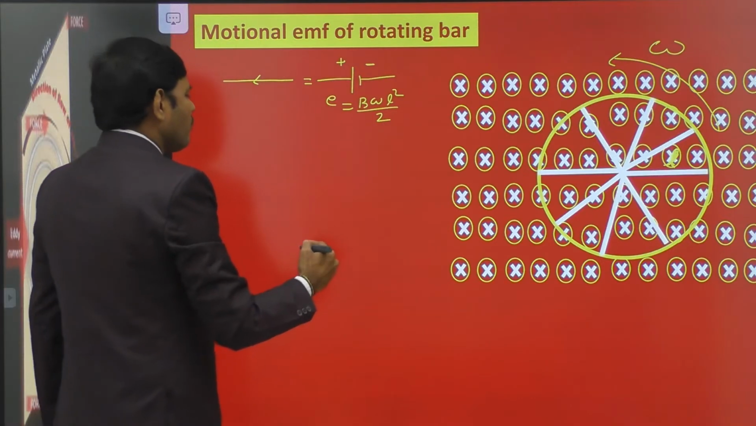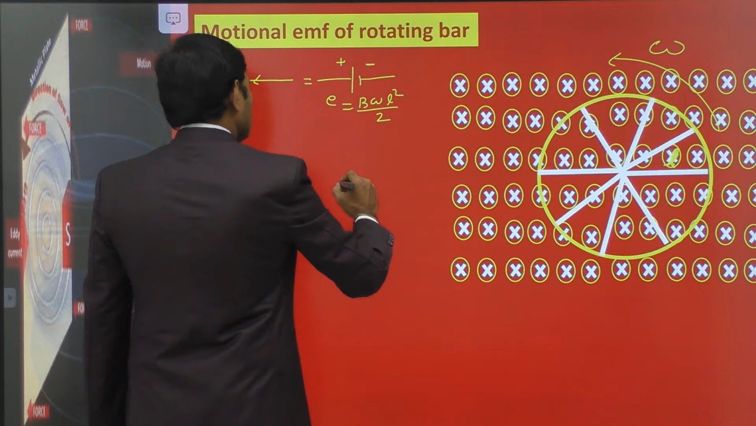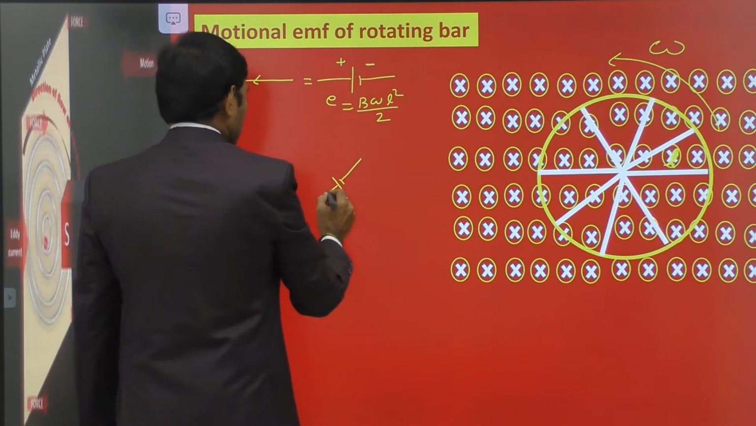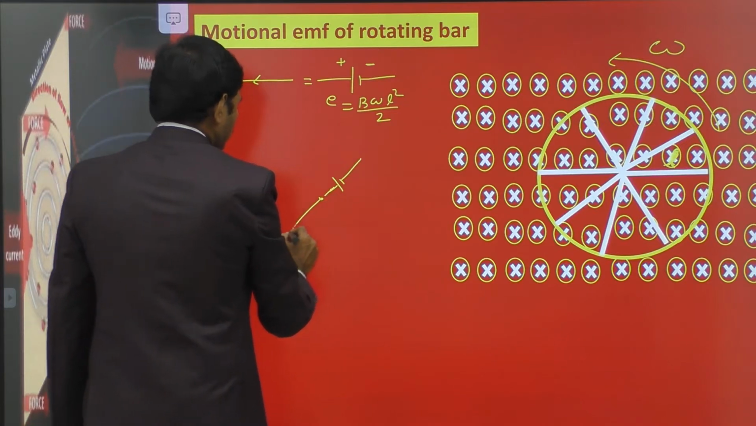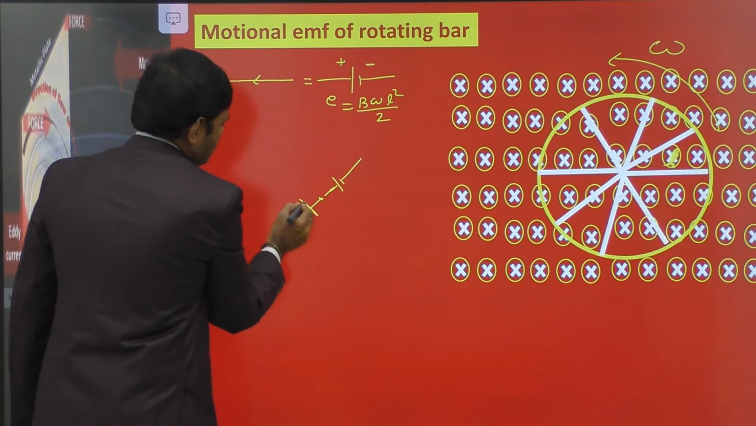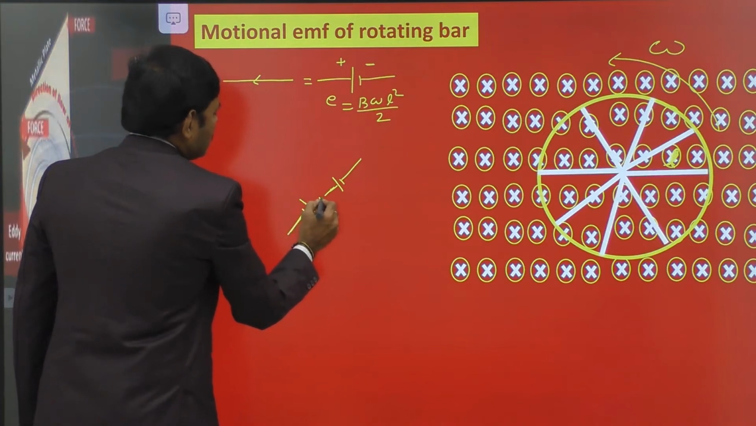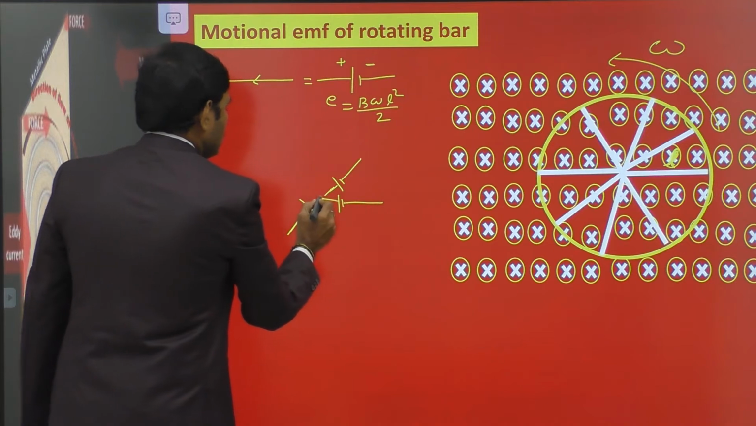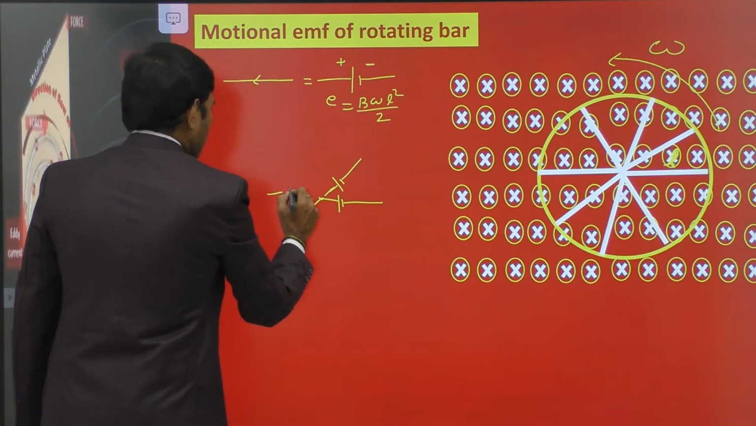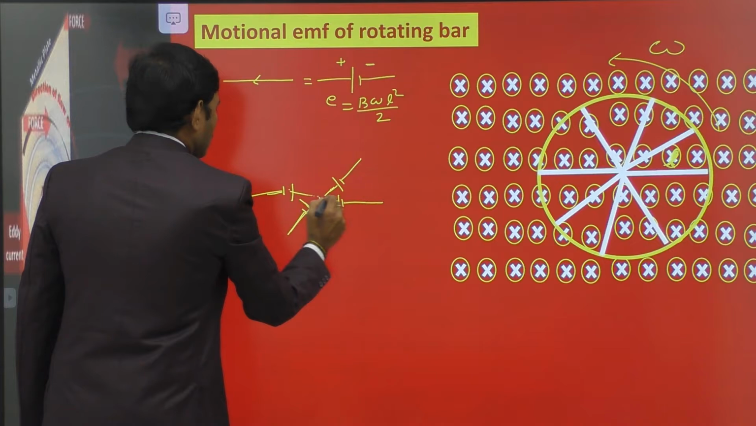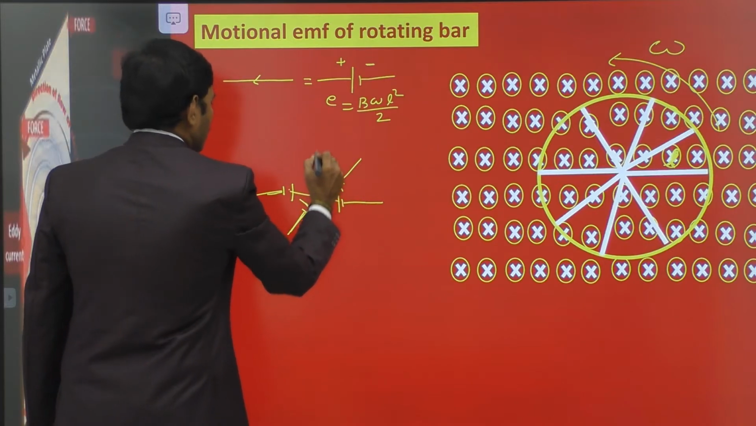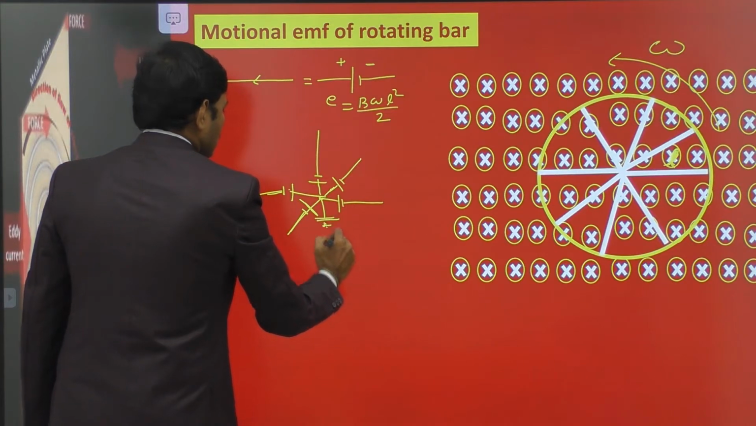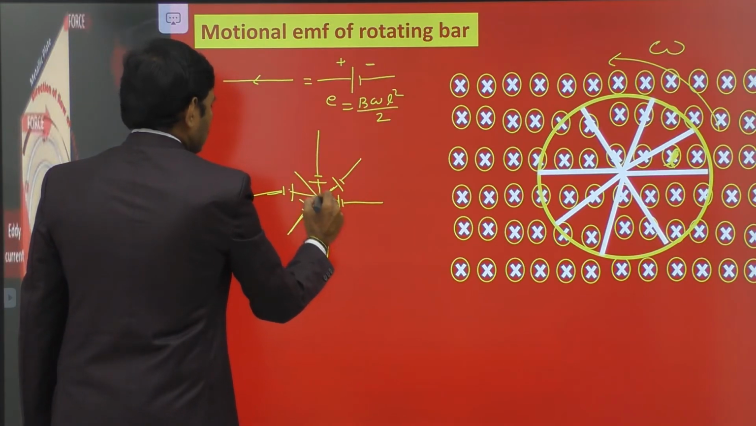Then if you consider the number of bars, 8 bars are there. Each one has a positive terminal here and a negative terminal here. This is the center. For this one also, this is the positive terminal and this is the negative terminal. So each bar is like this. Positive terminals are always towards the center and negative terminals are away from the center.